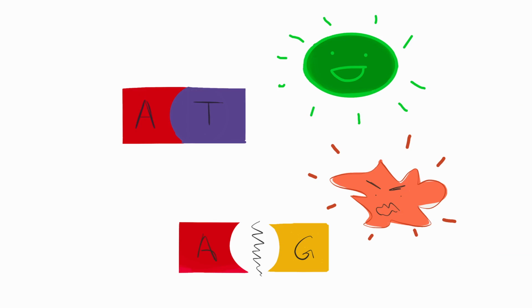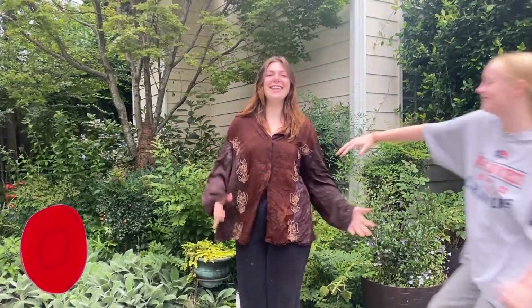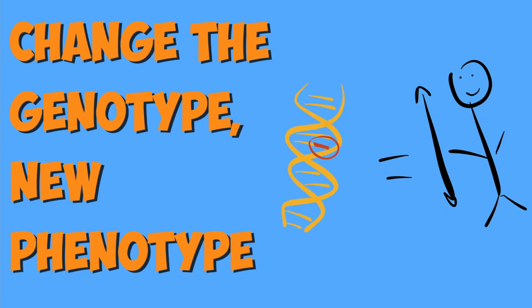They get their superpowers from mutations in their DNA, which is basically when wrong nucleotide bases bind to their non-specific complementary base. Such as if adenine binds with guanine, you get a deadly disease called sickle cell anemia. The bigger picture that I'm trying to explain is that we can change our DNA down to our nucleotide sequences, which would allow us to express different phenotypical traits. Change the genotype, new phenotype.